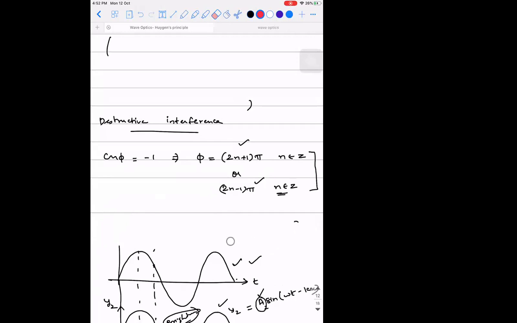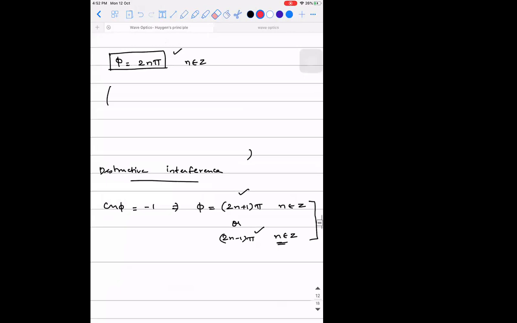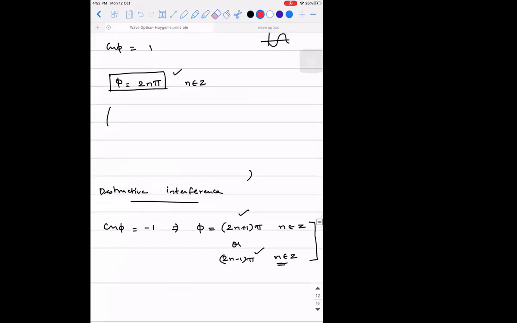So these are the mathematical conditions for what? For constructive and destructive interference to take place. These are the mathematical relations with respect to the phase difference that should exist between both the waves. Any doubt, guys? No, sir.